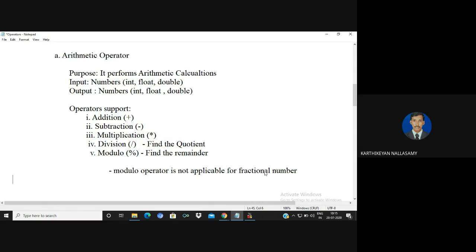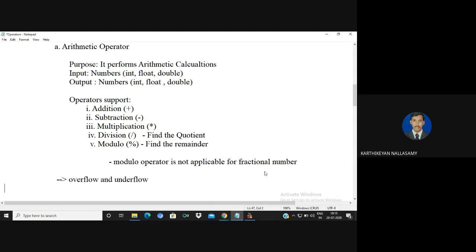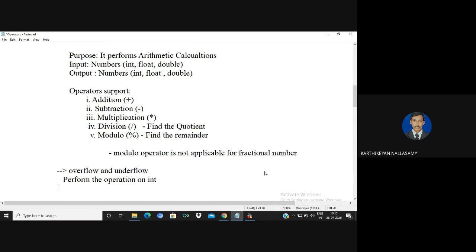For arithmetic operators, there is also a possibility of overflow and underflow while performing an operation. For example, if I am going to perform operations on integers, you know the range of a signed integer is minus 32,768 to 32,767.